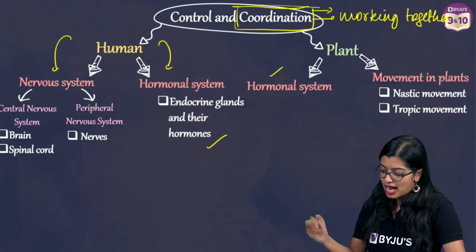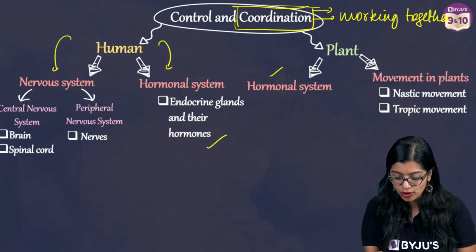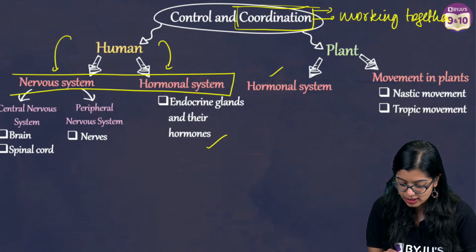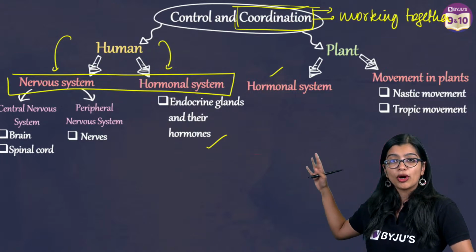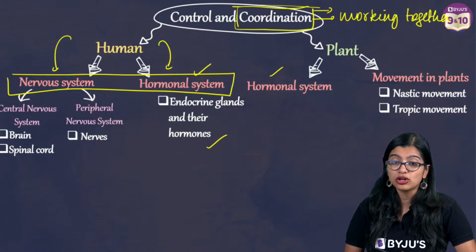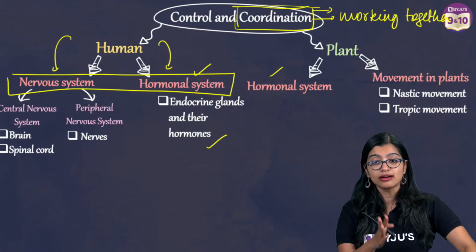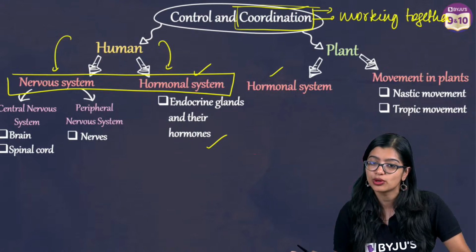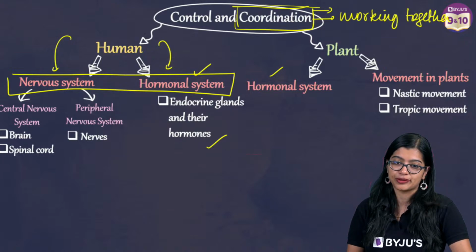All right. So now we have learned about what is coordination. And I told you that in human beings, we have something known as nervous coordination, and we have also learned about something known as chemical coordination. Do we need to learn about autonomous nervous system? No, you need not, right? If it is not there in NCERT, you do not need to learn. What is the chapter name? Chapter name is control and coordination, right?